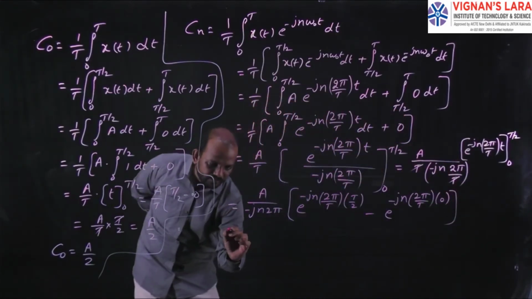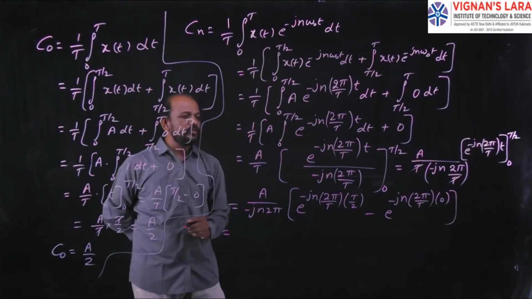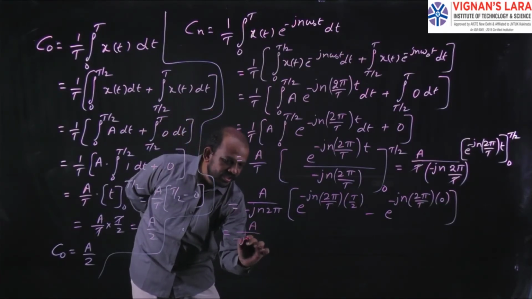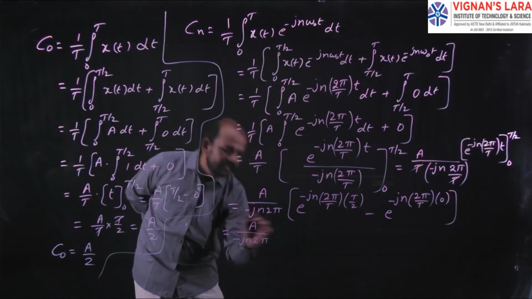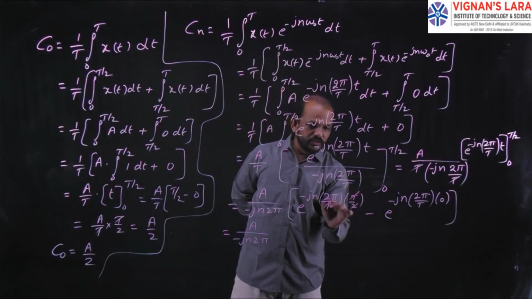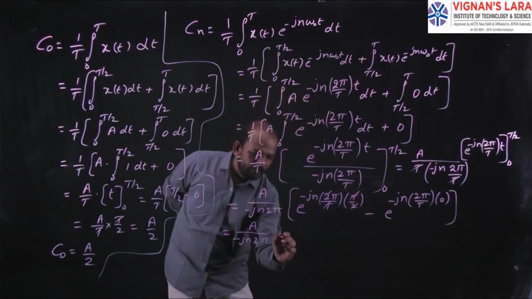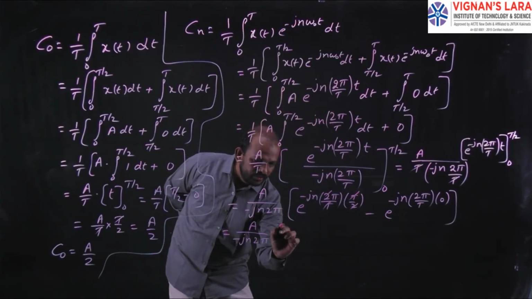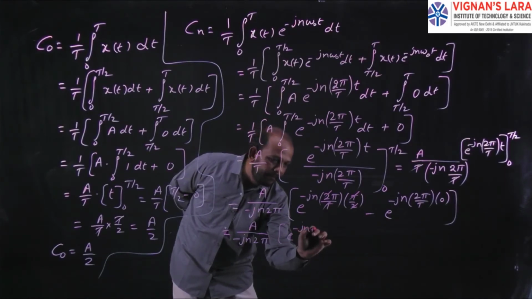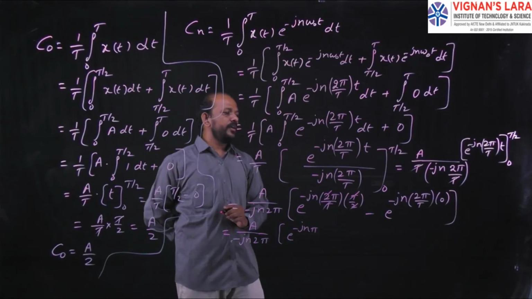That will be equal to A by minus j n 2 pi. T gets cancelled, 2 gets cancelled. So we will have e power minus j n pi. We have only e power minus j n pi.